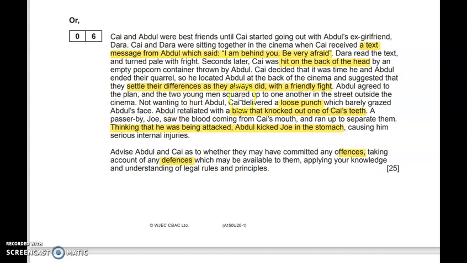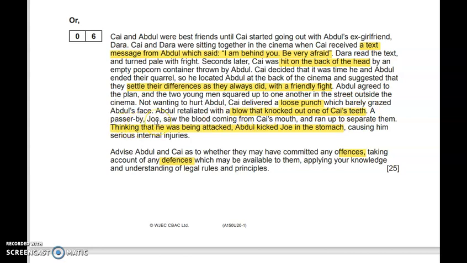And then we've got another situation here, a loose punch, which has barely grazed the face. So a loose punch looks like a battery. If that's a graze where we've actually got a mark left on it, it would be ABH, but I think this is just a battery here. We've then got a blow that's knocked out teeth. So we've got quite a high level of injury there, but you could class it as GBH or a wound. So you'd need to discuss whether that's section 20 or a section 18 there. I think much more likely to be a section 20 given the mens rea.